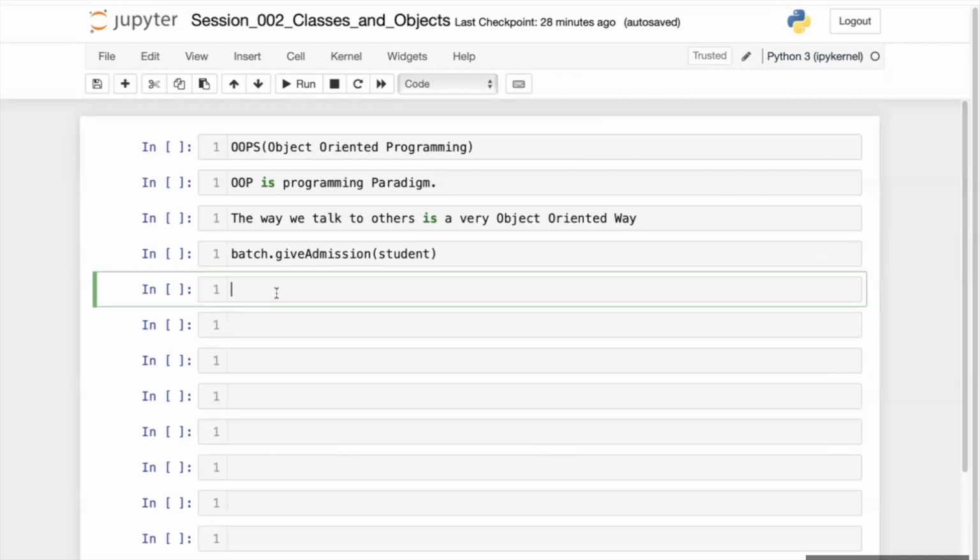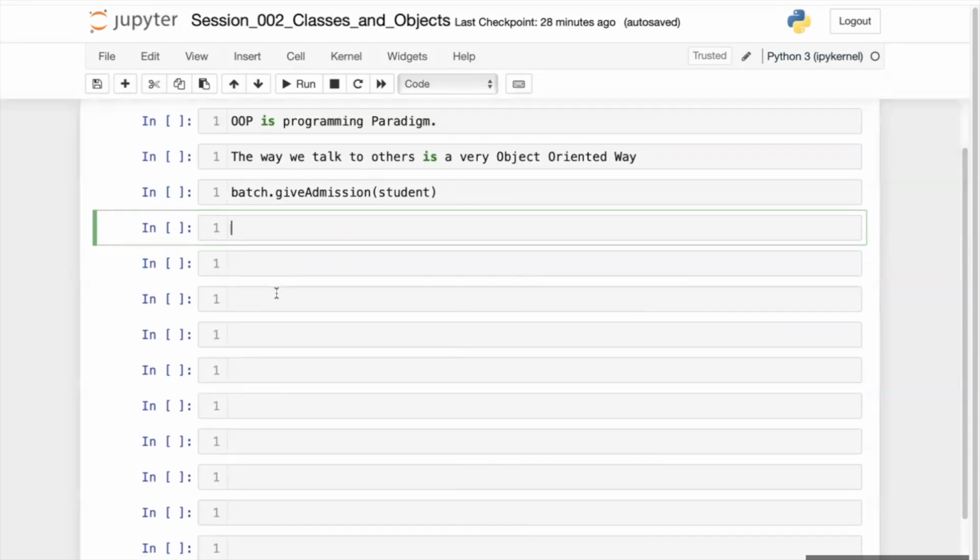Is this thing clear? Now let's move to the next part, which is very important.